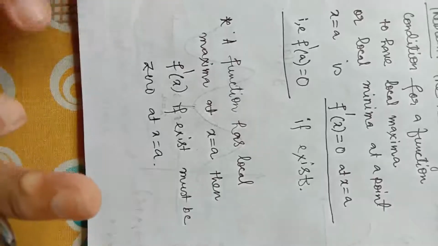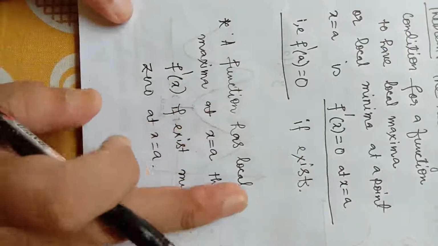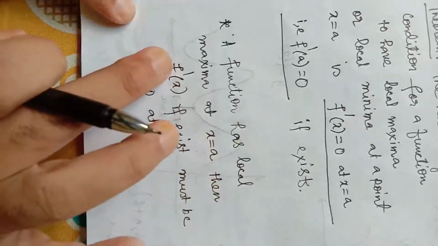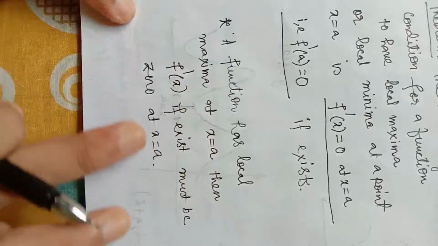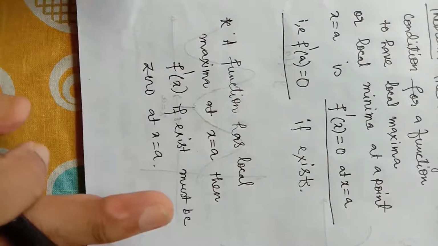Same is the case for local minimum value also. If a function f x has a local minima at x equal to a, then f dash x at that point must be 0 if it exists. If its value exists, then its value must be 0.